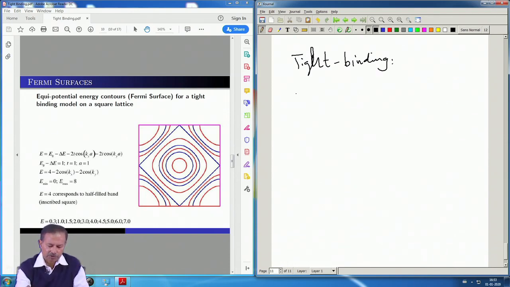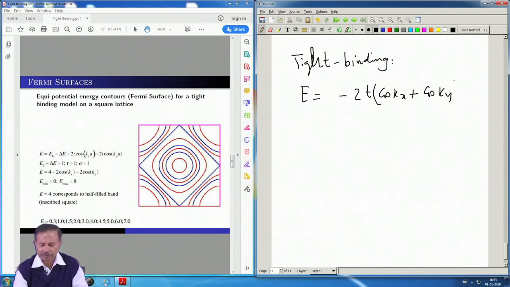You saw that for a square lattice, for example, E of k is minus 2 t times cosine k x plus cosine k y, where I have again set epsilon not equal to 0, for a square lattice with a equal to 1, and t is the hopping matrix element.